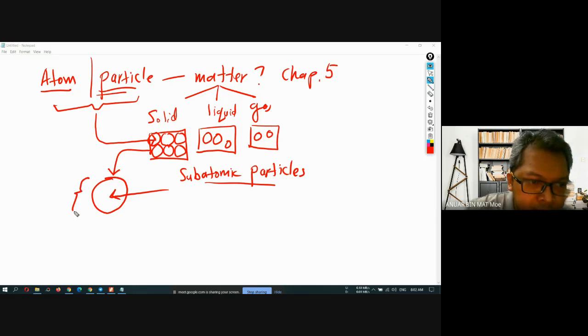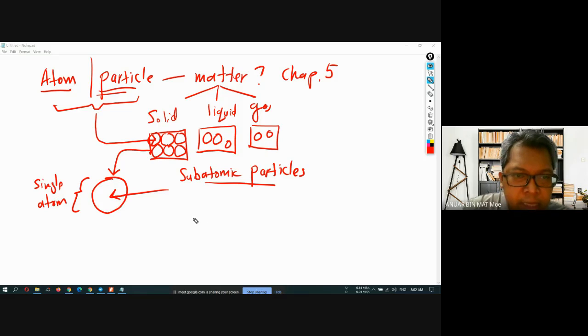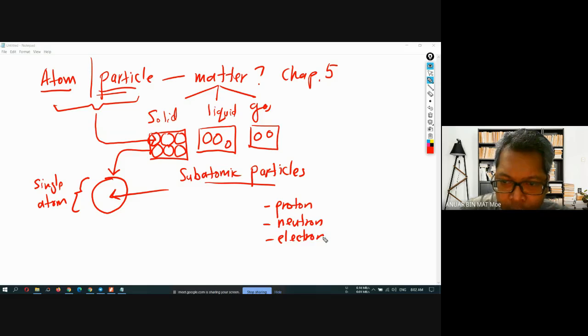If I take the single atom out, inside it we have the subatomic particles, which consist of proton, neutron and electron.